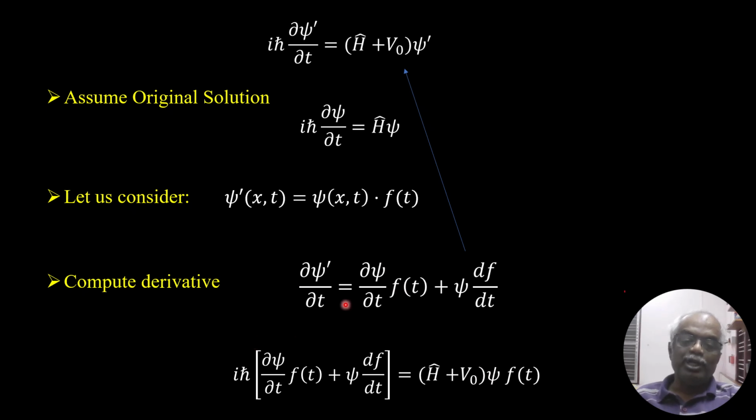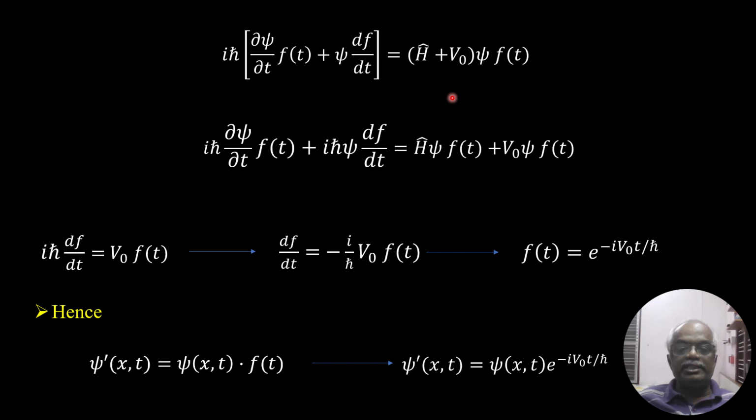Now replace this in the Schrödinger equation. The left hand side becomes i h cross multiplied by partial psi over partial t times f of t, plus psi df over dt. On the right hand side, I replace psi prime by psi multiplied by f of t, acted on by the perturbed Hamiltonian, H hat plus V0. Now we will try to simplify this.